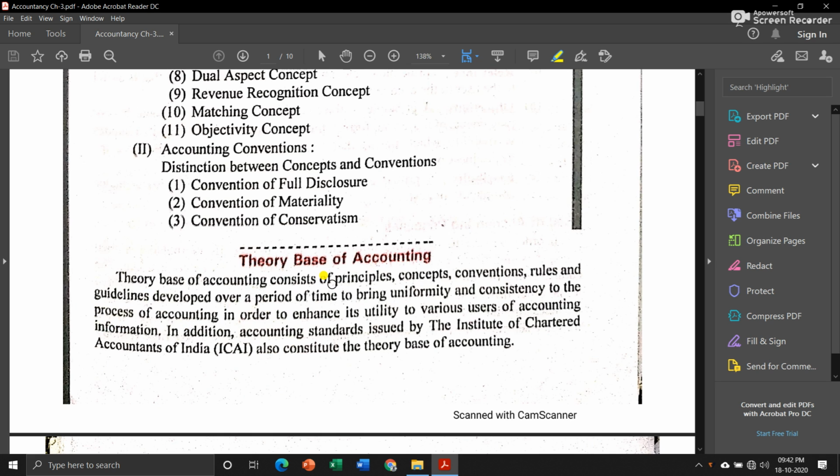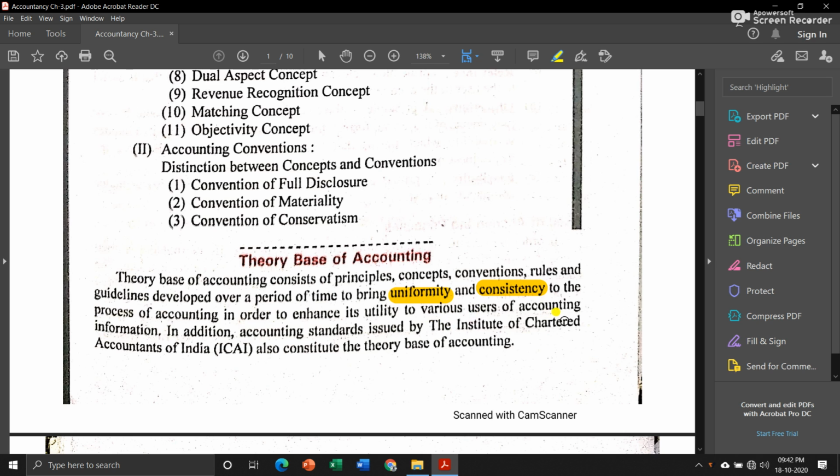Now, accounting principles mean nothing but some rules or concepts that we have to keep in mind while preparing our final accounts. These principles are not newly made, they have been made earlier, and over a period of time they have helped us in bringing uniformity as well as consistency in our process of accounting. Means every year we follow the same principles, concepts, conventions, rules and everything, and it helps us in comparing our current year's result with the previous year. This we will learn in detail in subsequent topics.